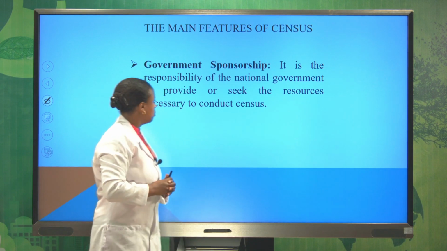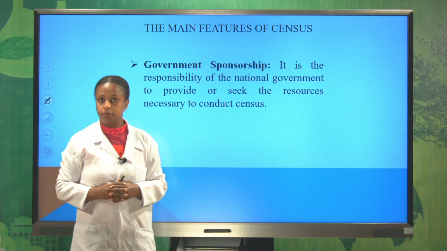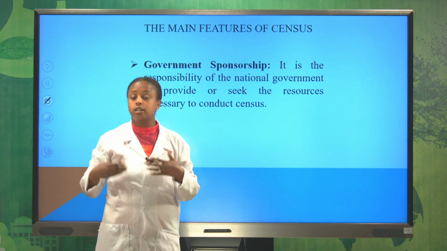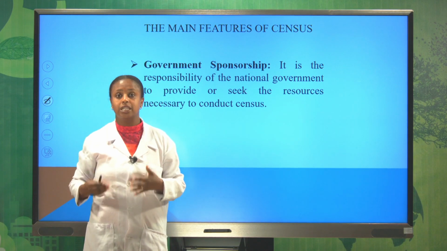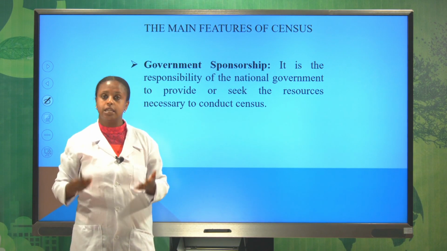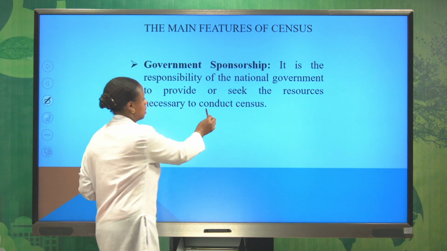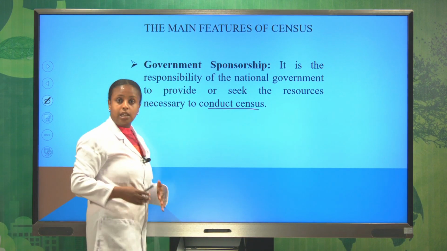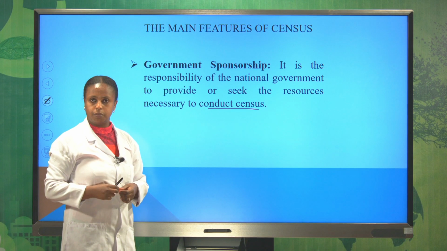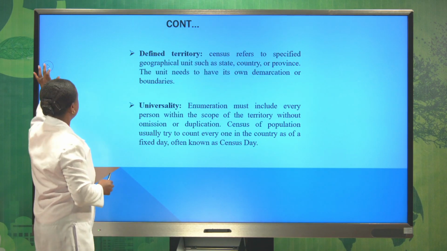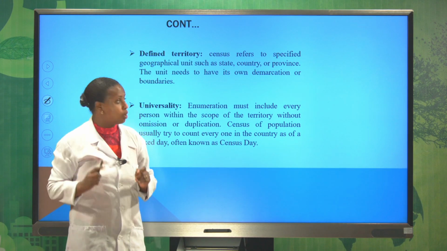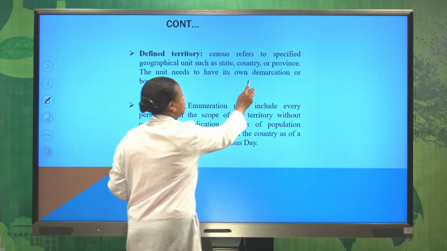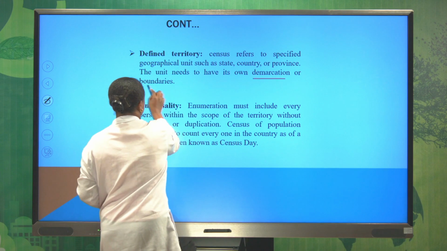Now let us see the main features of census. The first feature is government sponsorship. Since census is the responsibility of government, the government should provide different logistics which are necessary to conduct census. So it is under government sponsorship. The second feature is defined territory. Census needs its own demarcation or boundaries.